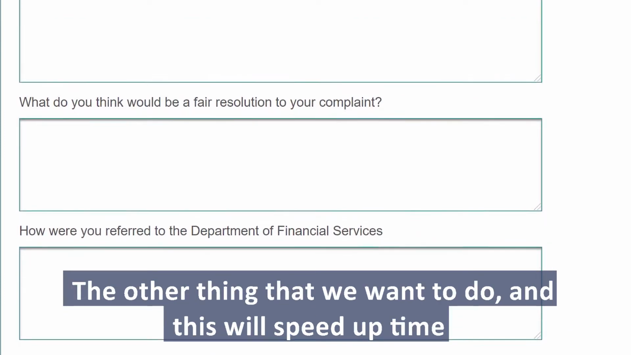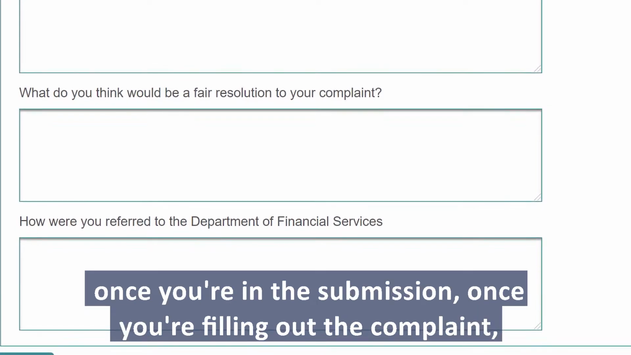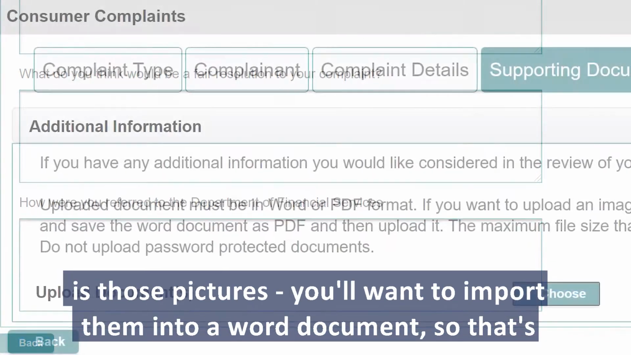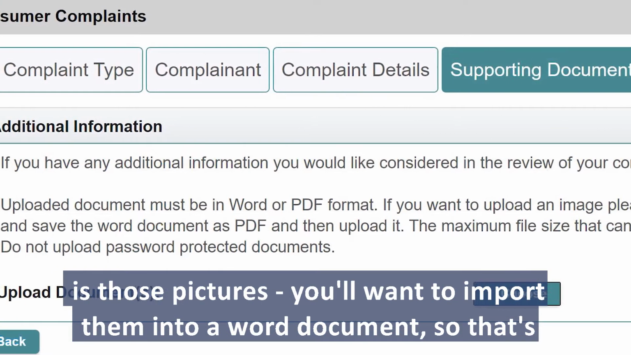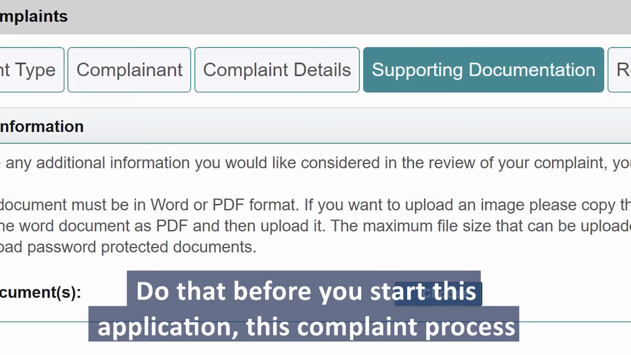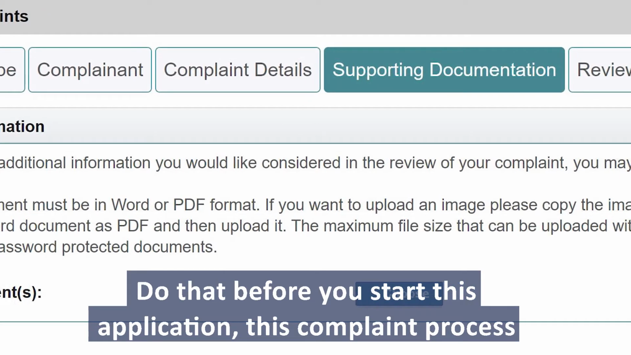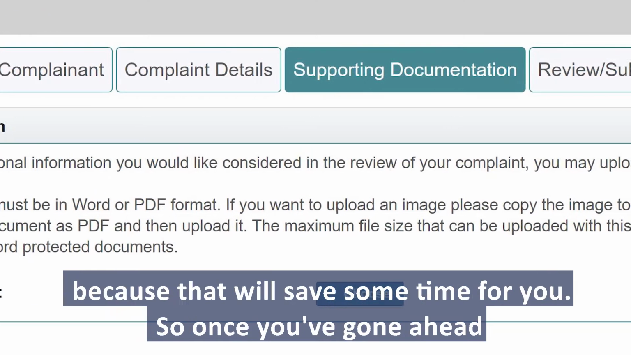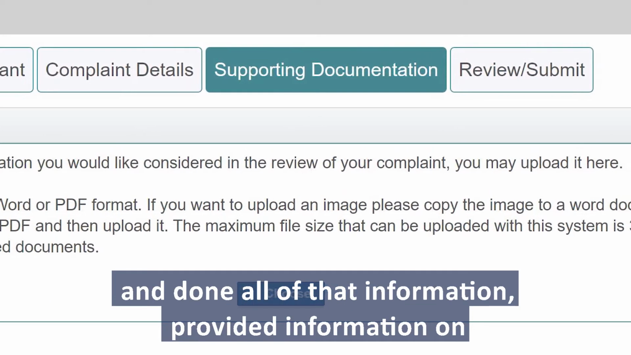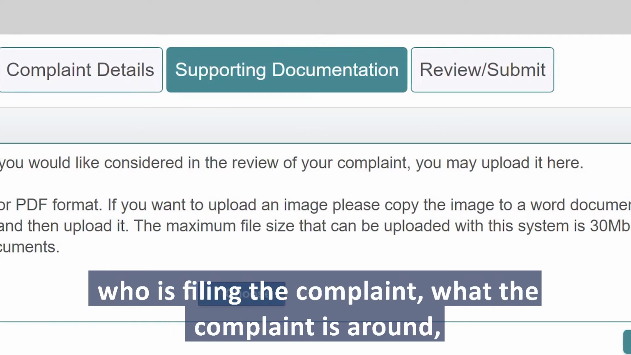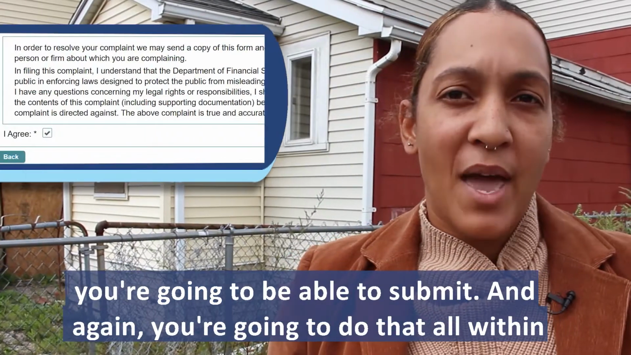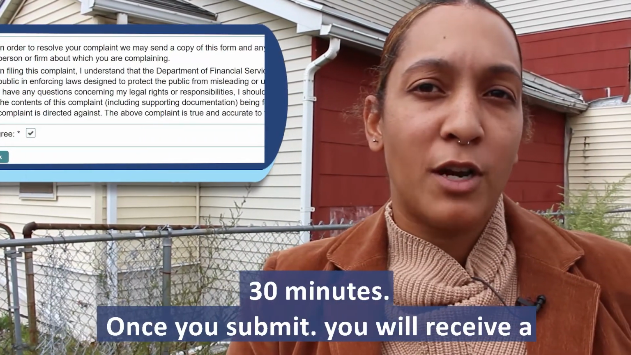The other thing that we want to do, and this will speed up time once you're filling out the complaint, is take those pictures and import them into a Word document. So that's really easy. Copy and paste into a Word document because that's how you're going to upload. Do that before you start this complaint process, because that will save some time for you. So once you've gone ahead and provided all of that information, on who is filing the complaint and what the complaint is around, you're going to be able to submit. And again, you're going to do that all within 30 minutes.